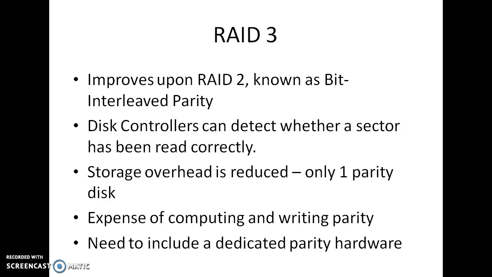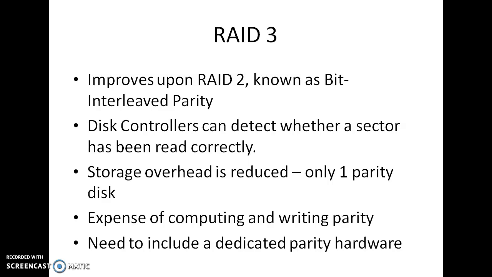If the parity bit of the remaining bits is equal to our stored parity, then we can say the missing bit will be 0. If it is not equal to the stored parity, then we can say the missing bit is a 1 here. So it will be less expensive compared to level 2, but the storage overhead will be reduced when we compare with our RAID level 1.